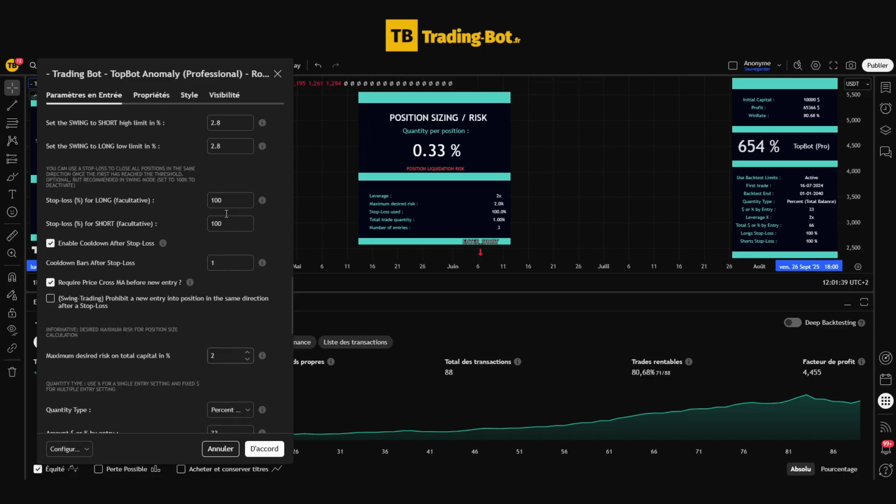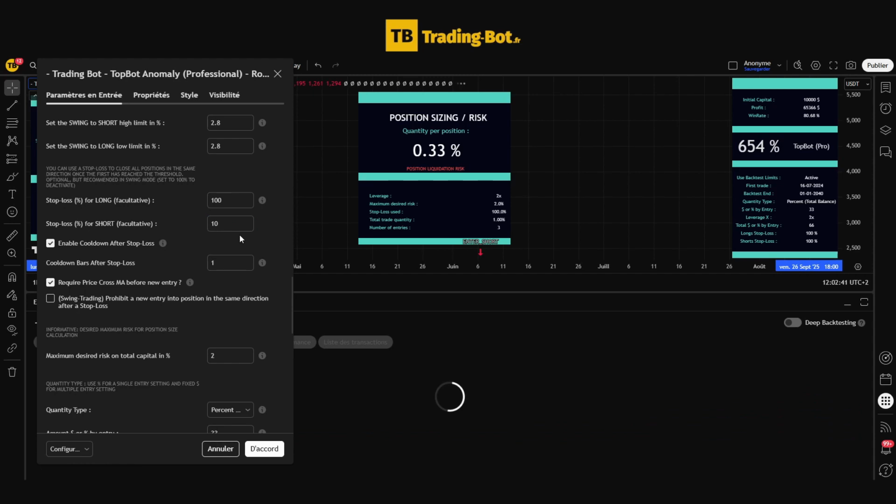The first step will be to set a safety stop loss because, as you can see now, the stop loss is at 100, so it is disabled. To find the stop loss value to use, it is very simple. We will look for the lowest possible value that does not change the results of our final backtest. That is to say, we want to use the stop loss solely as a safety measure and not as an exit condition. So we can try with a stop loss at 10%.